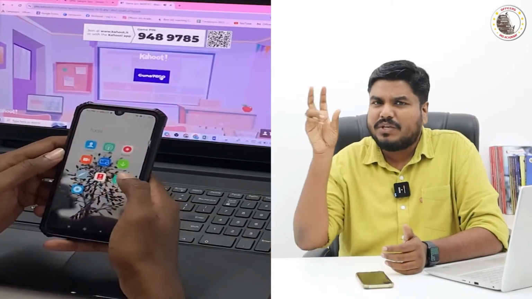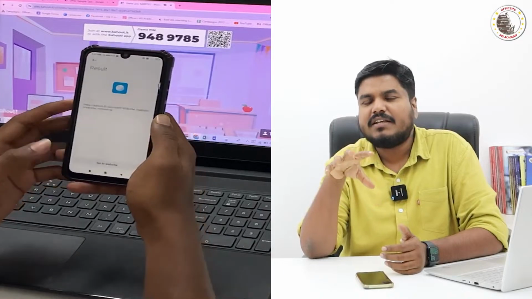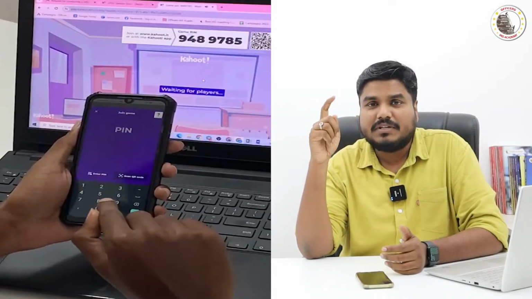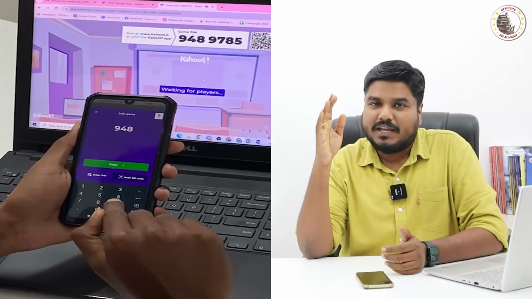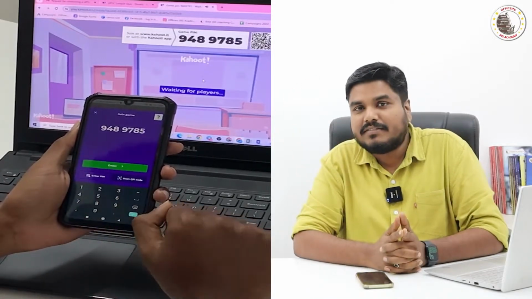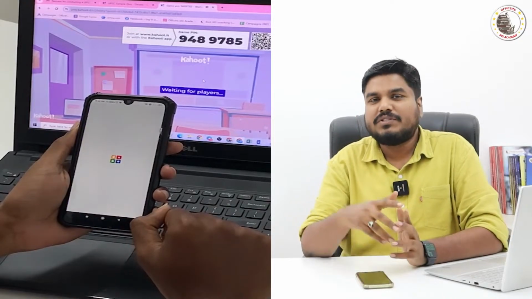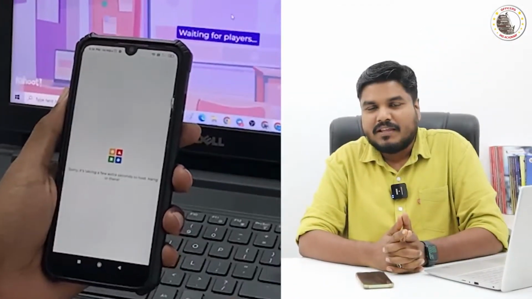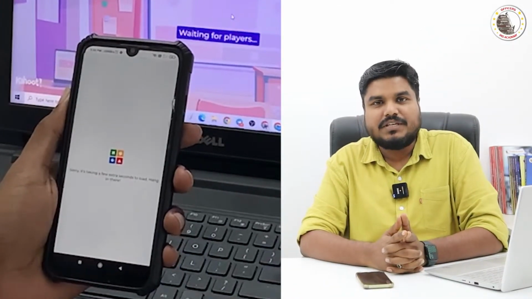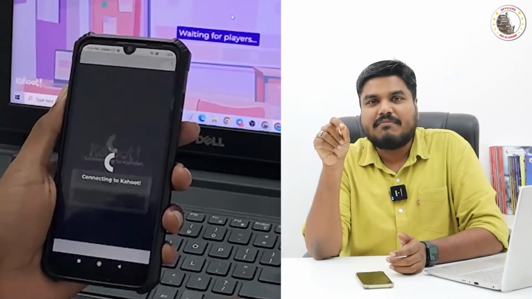Or we will give you a QR code. If you are not interested in installing the application, you can scan the QR code in a web browser and open the web page. In that you can enter this 7-digit PIN and participate in this quiz program. Once you enter the PIN, the application will ask you for a username.